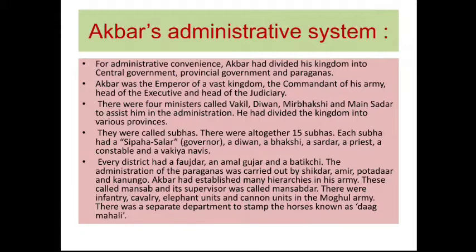Akbar was the emperor of the vast kingdom, the commandant of his army, head of the executive, and head of the judiciary system also. There were four ministers called Wakil, Diwan, Mir Bakshi, and Main Sardar to assist him in the administration. They collect all the information and give the information also.